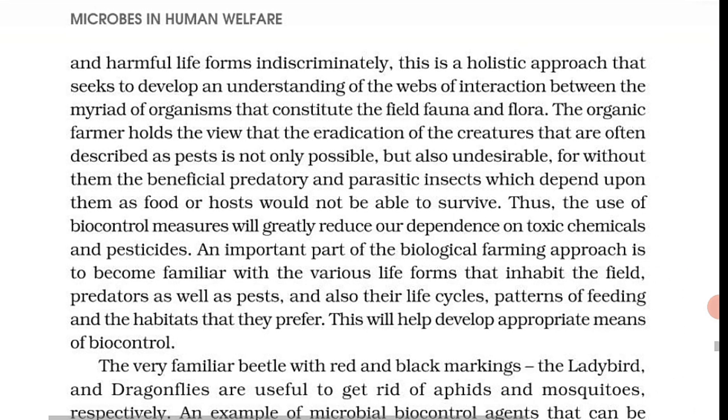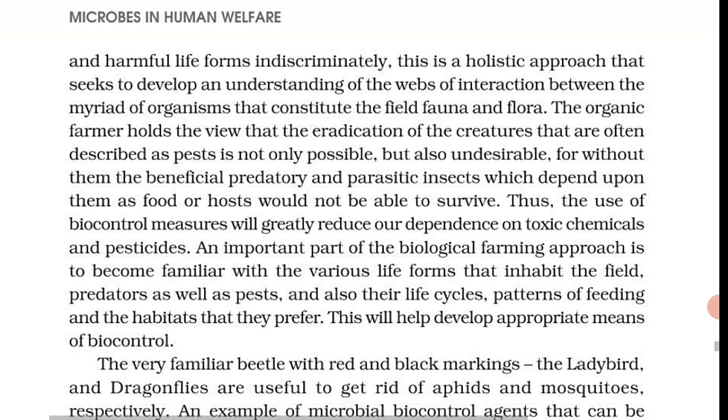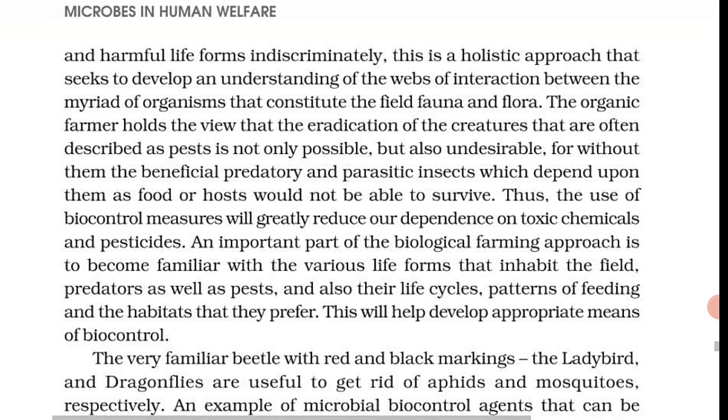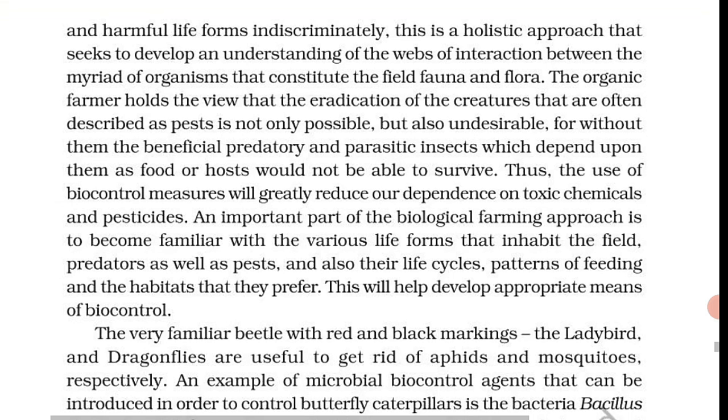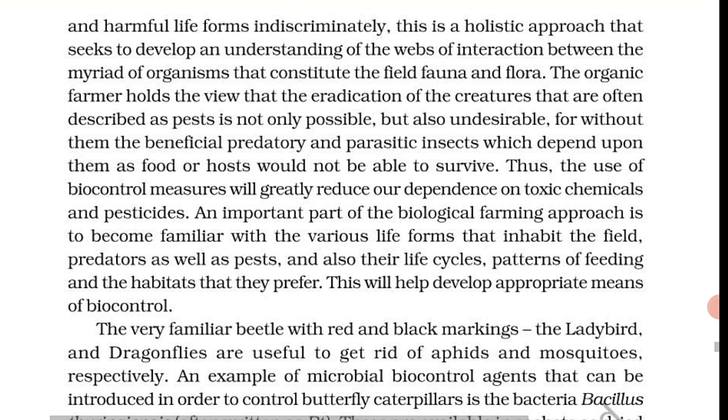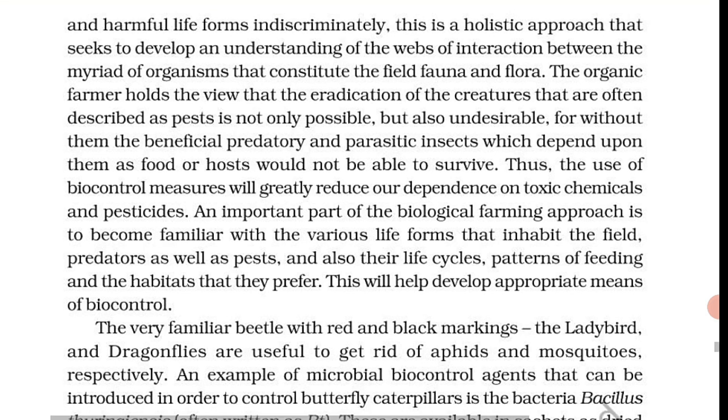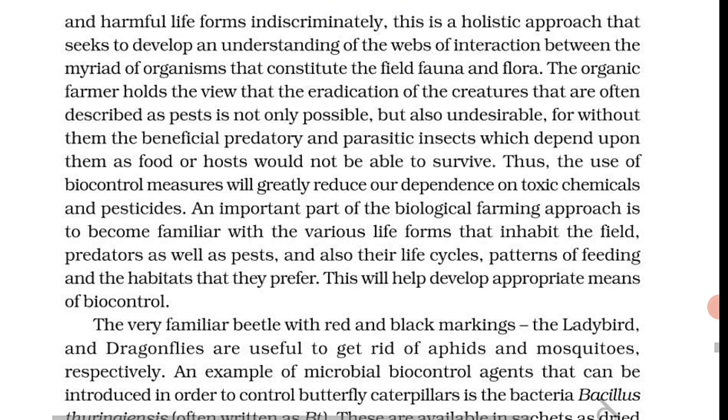These are available in sachets as dried spores which are mixed with water and sprayed onto vulnerable plants such as brassicas and fruit trees, where they are eaten by the insect larva. In the gut of the larva, the toxin is released and the larva gets killed. The bacterial disease will kill the caterpillars but leave other insects unharmed.